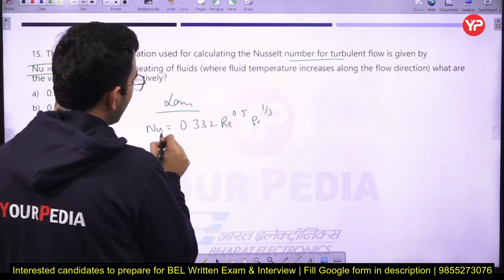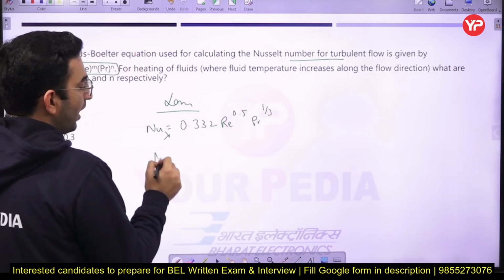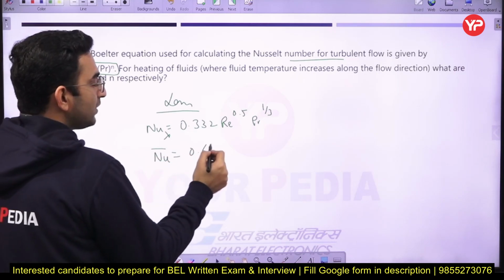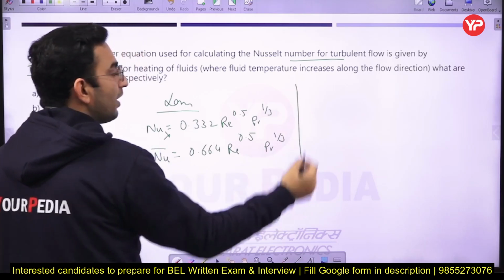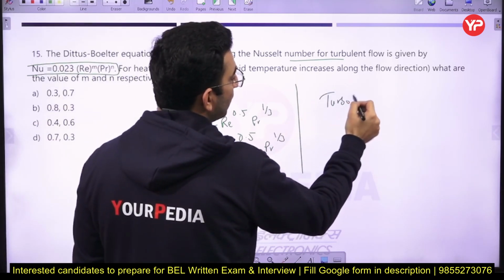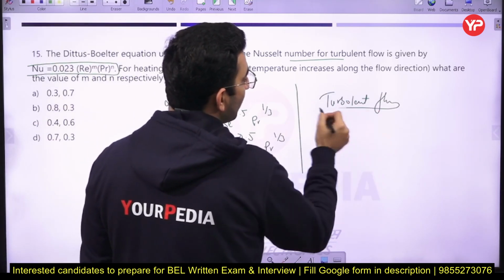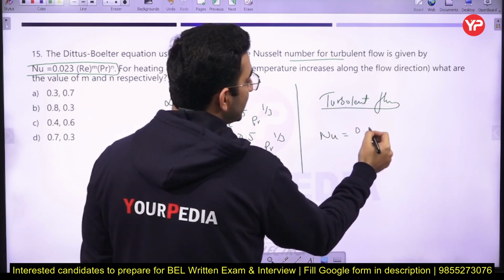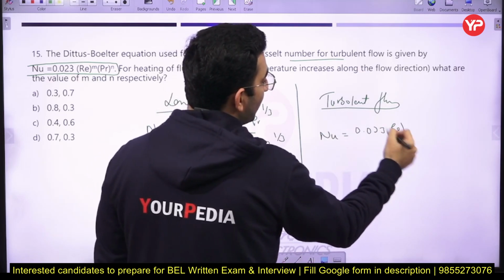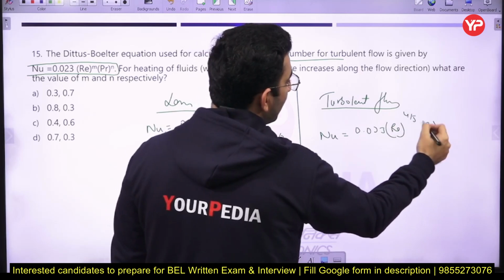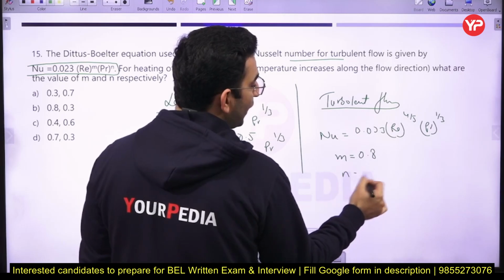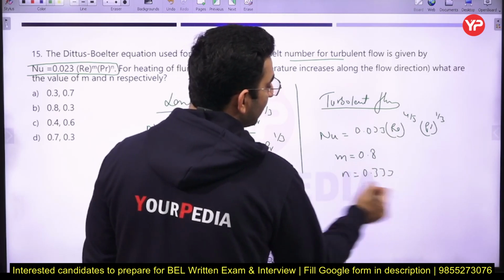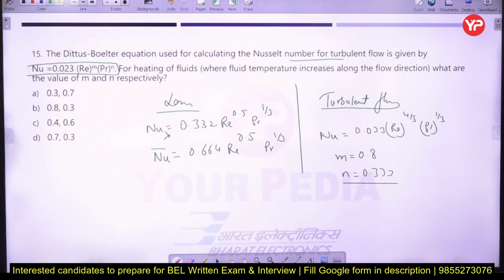Okay, so here you have to remember that this is the value of the local Nusselt number, and if you similarly calculate the value of the average Nusselt number, the formula will become this one here. Okay, and specifically when we talk about the turbulent flow, in that case the Nusselt number formula is 0.023 Reynolds number^(4/5) Prandtl number^(1/3). So I can say the value of M is 0.8 and the value of N is 0.33. Okay, so the option number B is going to be the correct answer of this question.